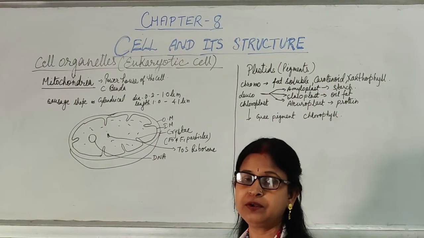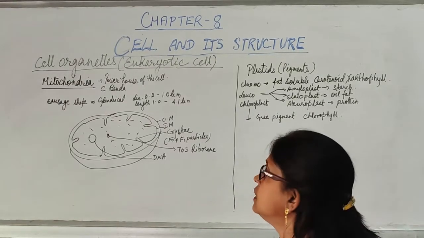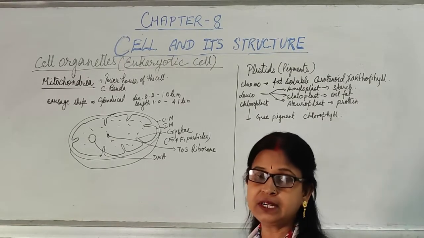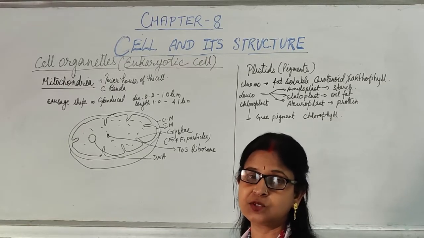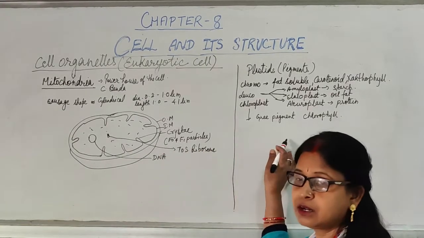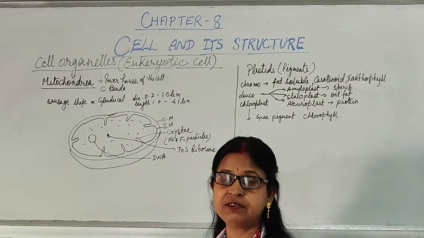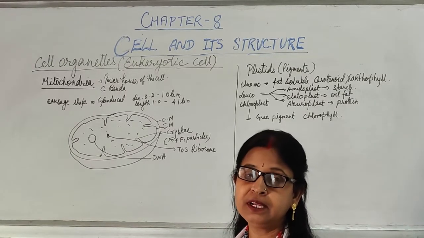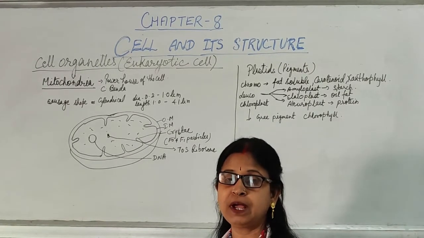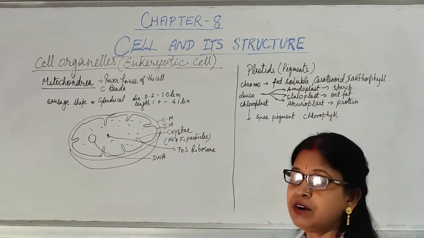We already discussed the plasma membrane, cell wall and nucleus of the eukaryotic cell. Now we'll discuss other organelles which are double membranous in structure, that is mitochondria and chloroplast. Three organelles in the eukaryotic cell are surrounded by a double membrane, that is mitochondria, chloroplast and nucleus.